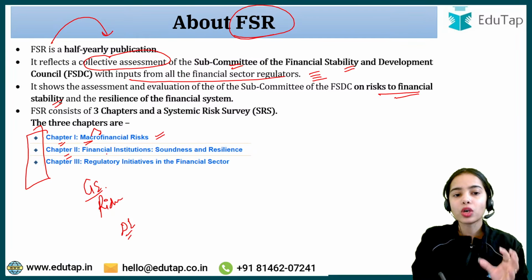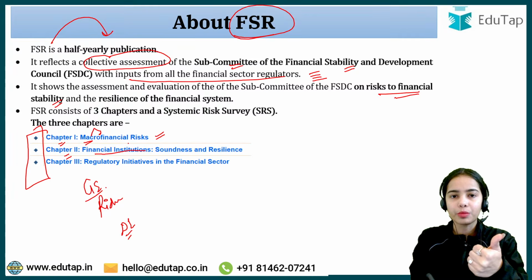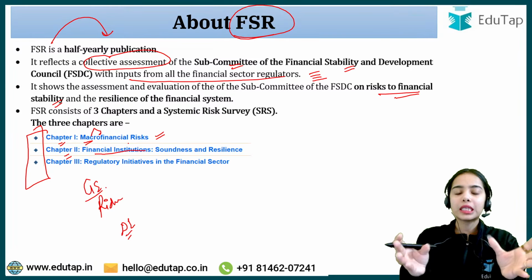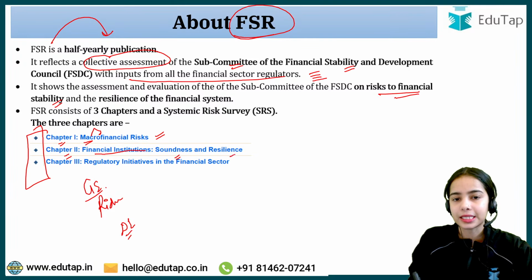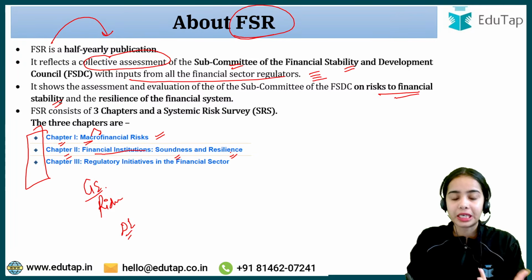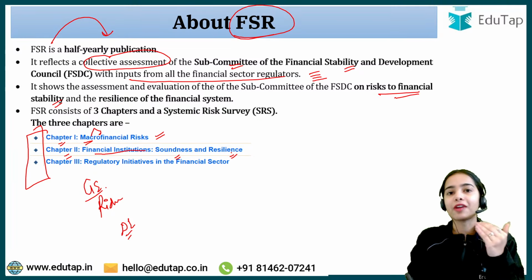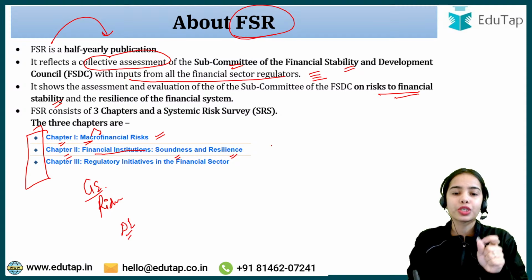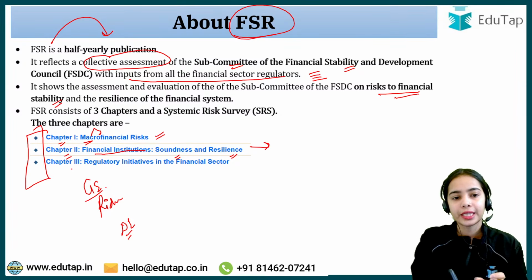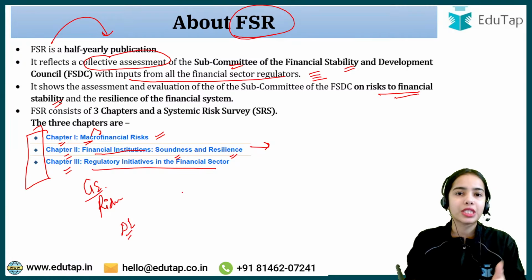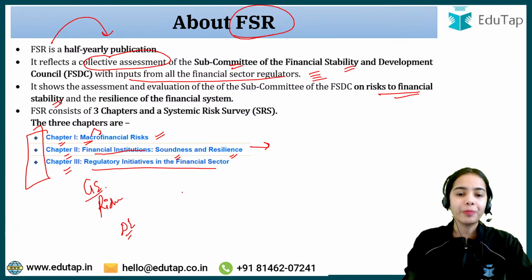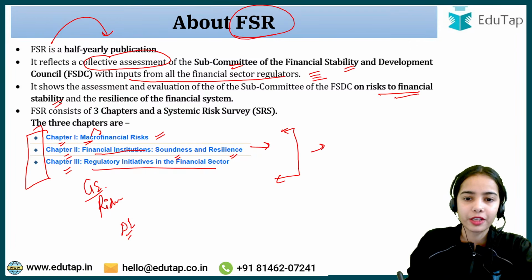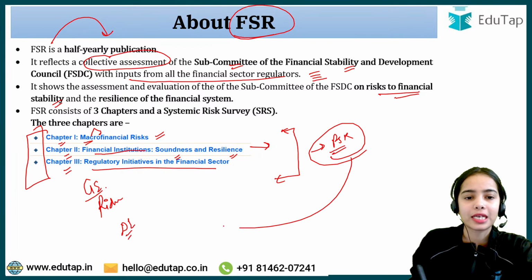Then chapter 2 talks about the financial institutions: the scheduled commercial banks, primary urban cooperative banks, NBFCs, and insurance companies. Their soundness and resilience are discussed there: how resilient they are, how much capital they are maintaining, whether it is enough, and whether they are profitable. Then chapter 3 covers regulatory initiatives in the financial sector: what initiatives have been taken in the last 6 months. The Financial Stability Report has these 3 chapters.